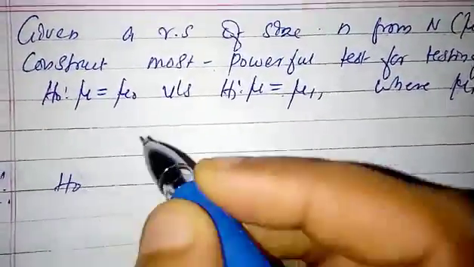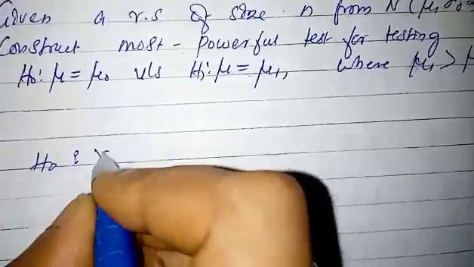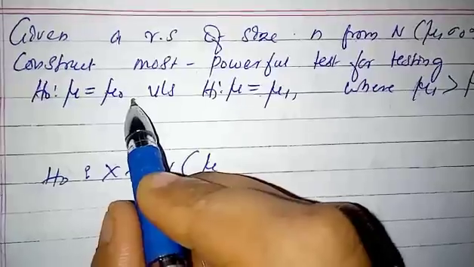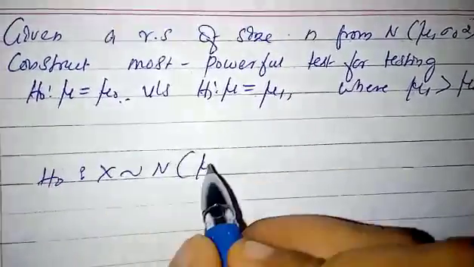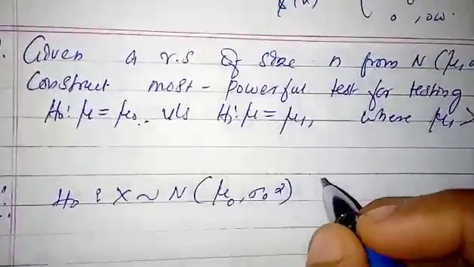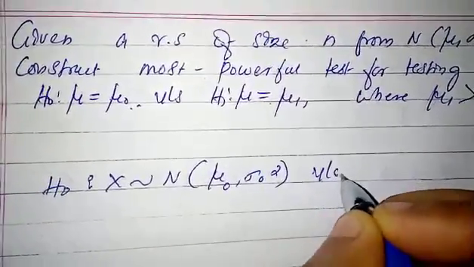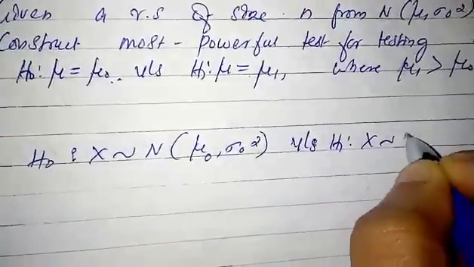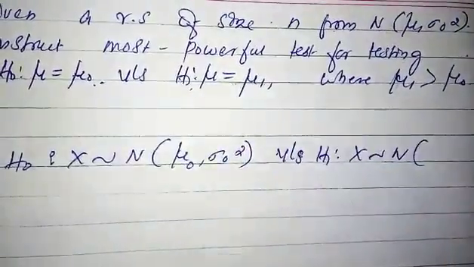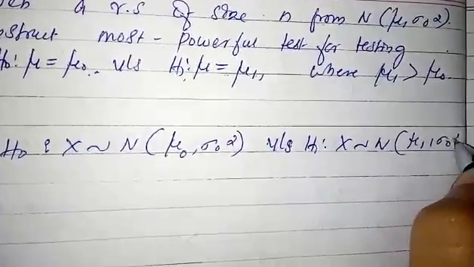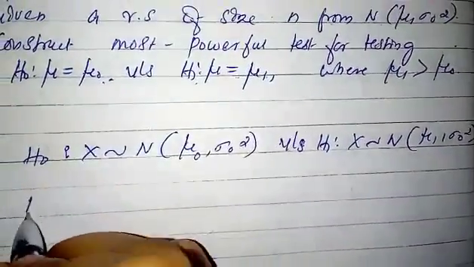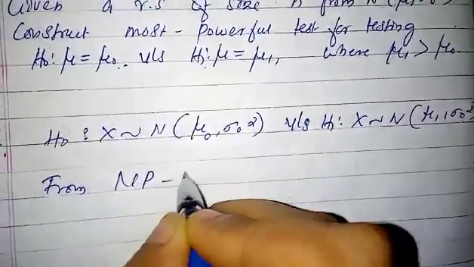Then we can write H naught as x follows normal with mean mu naught, variance sigma naught square, under H naught mu equal to mu naught, versus H1, where x follows normal with mean mu 1 and variance sigma naught square.